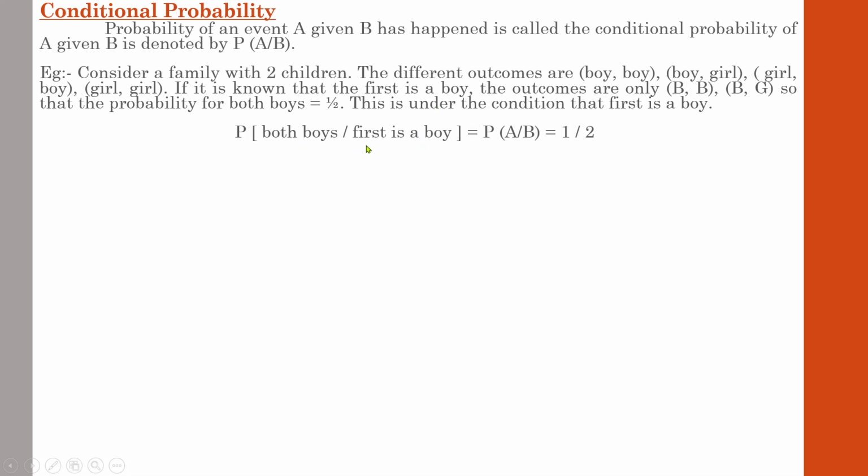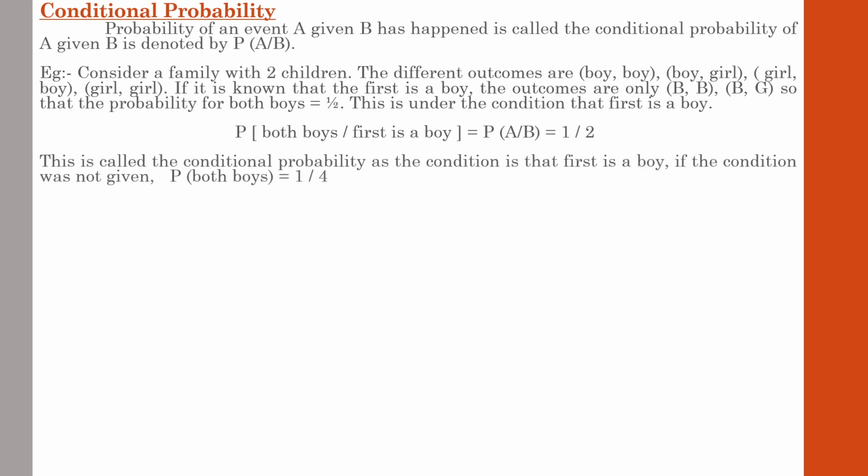So the probability of getting both boys given that the first is a boy. See, A represents the probability under study and B represents the condition specified in the question. So the probability of getting both boys and first is a boy is 1 by 2. This is called the conditional probability, as the condition is that first is a boy. If the condition was not given, the probability would have been 1 by 4. We have discussed that area. We are not going further into that. Just understand the concept with regard to conditional probability. So whenever a condition is specified, the entire probability of that particular event will change.